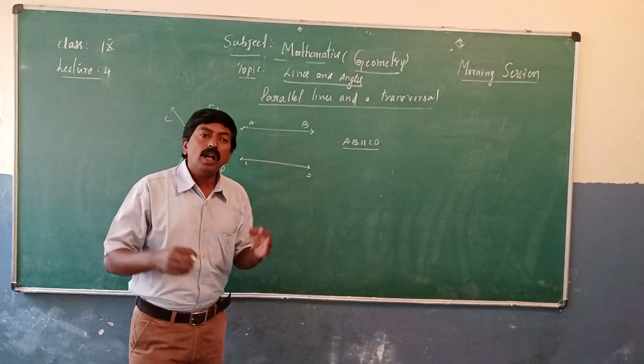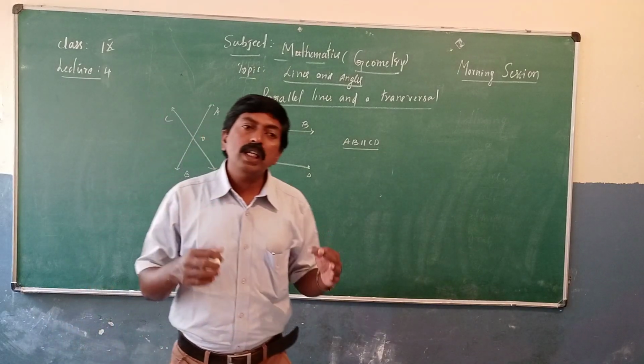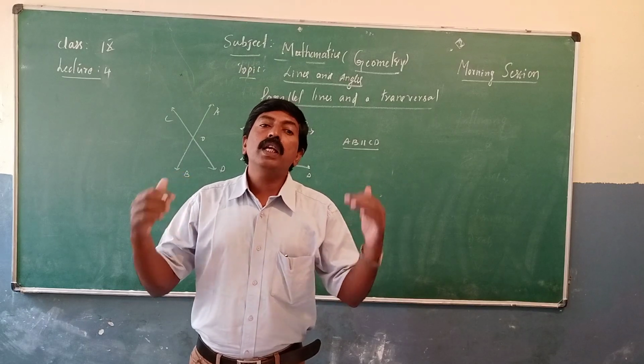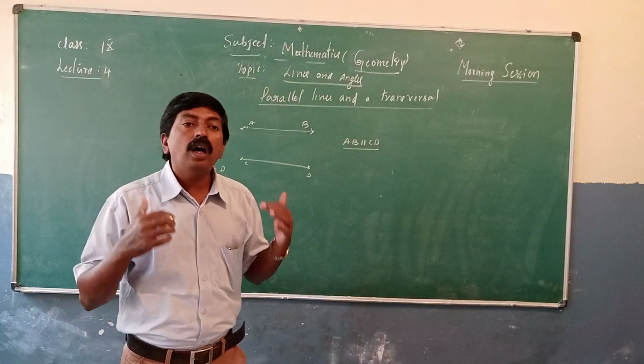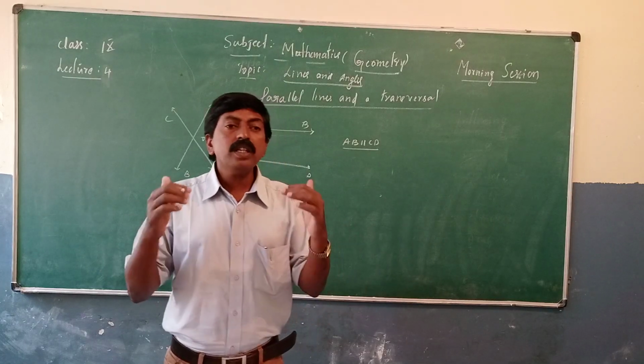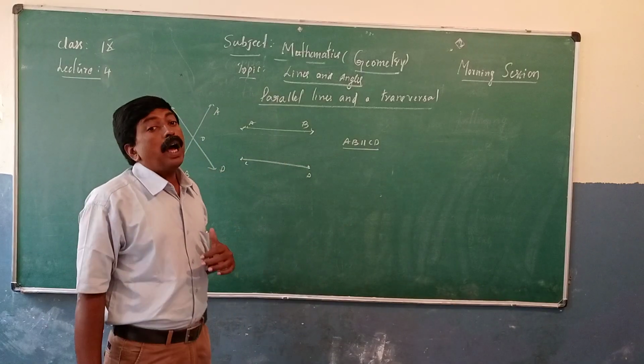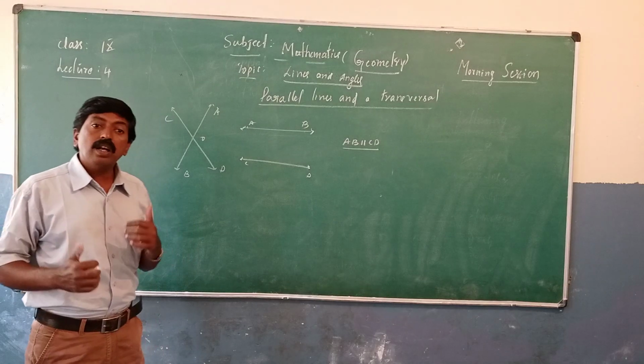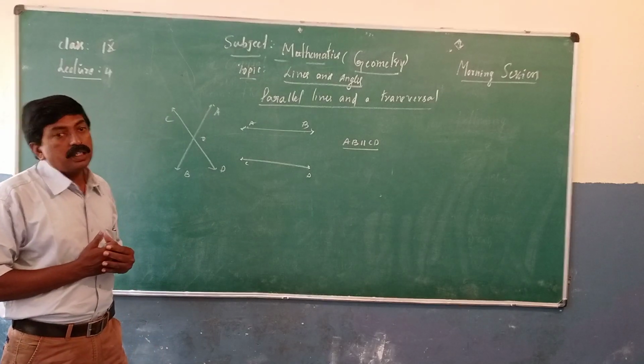What is the meaning of a parallel line? When 2 lines never meet each other when extended on both sides, such lines are called parallel lines.